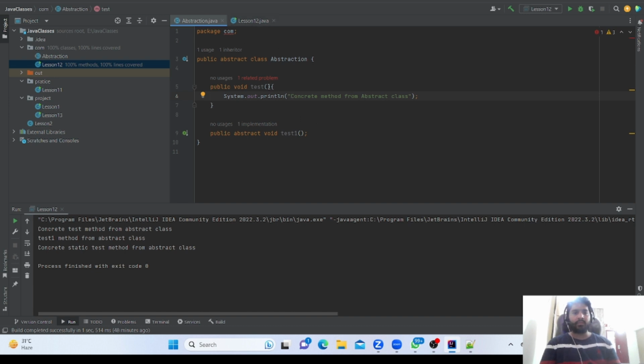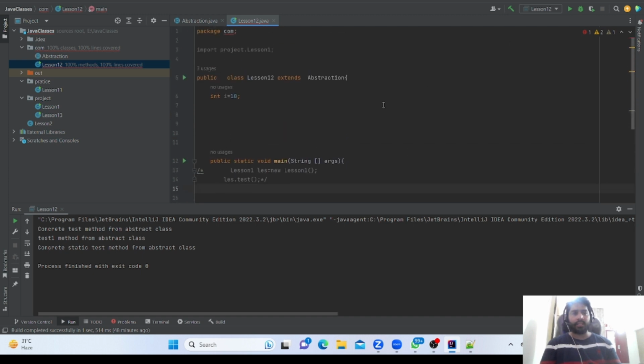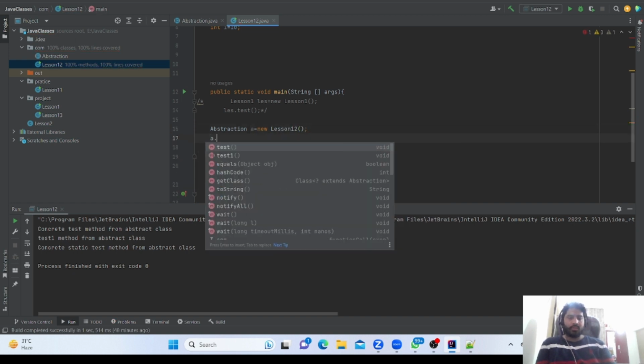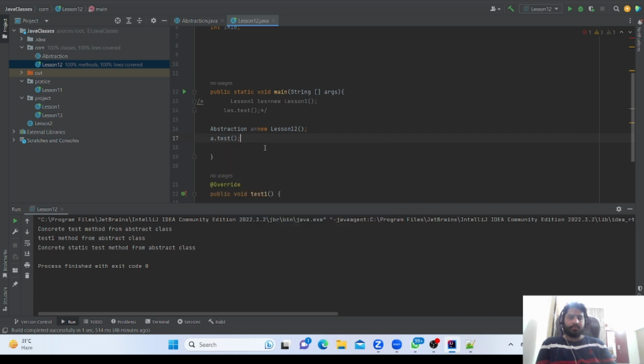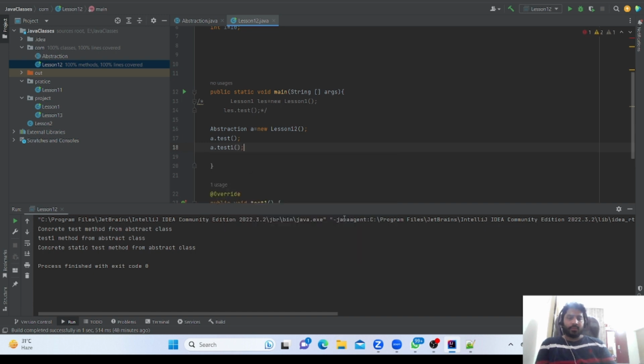Now if I want to get the property of this test method, what we have to do, we need to use the extend keyword and then abstraction. So this will be called a parent class and this will be called a child class. Okay, so how will we get it? We need to use that abstract keyword, abstraction, new relation 1 2. Okay, now a dot test 1.